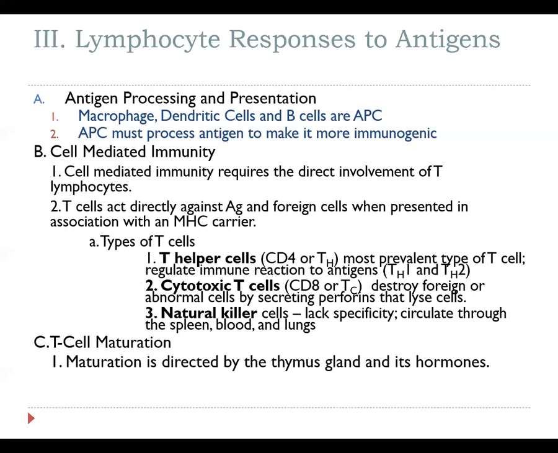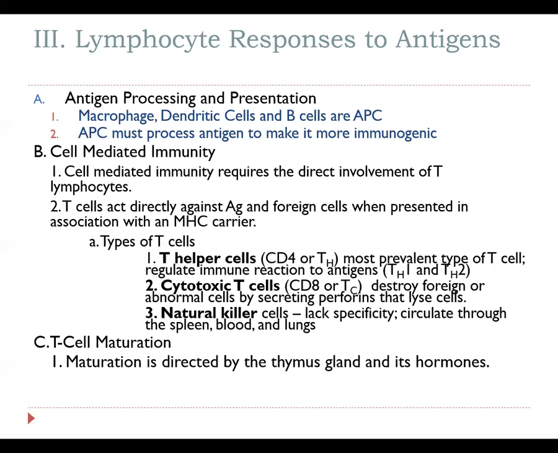Natural killer cells are going to be another variety of T cells. Sometimes they're called NK cells. Sometimes they're called natural killer T cells. Either way, they are a unique type of T cell that lacks specificity. So they lack specificity in the fact that they can actually be associated with the second line of defense. So they are not only going to attack specific cells like your T helper and T cytotoxic are involved with because of that direct and specific activation. Natural killer cells are going to be cells that actually respond generically to viral infection as well as to cancers, as it turns out.